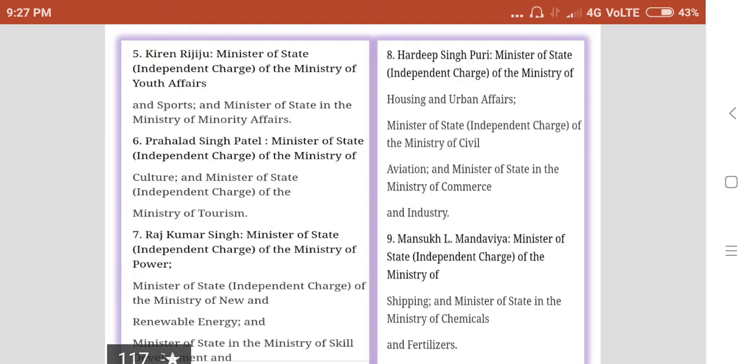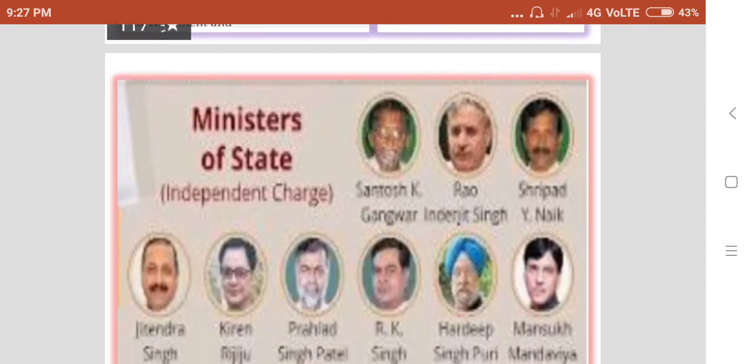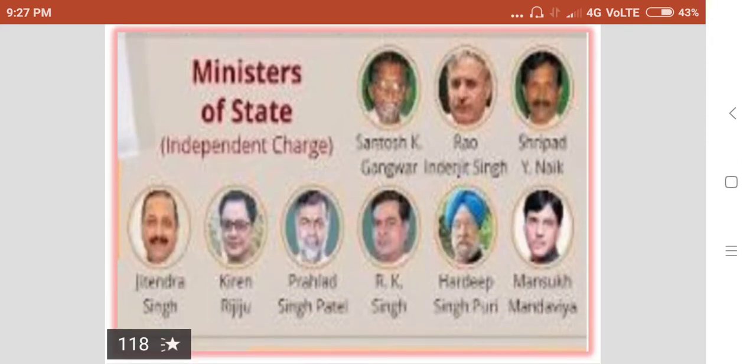Mansukh Mandaviya, Minister of State of the Ministry of Shipping, and Minister of State in the Ministry of Chemicals and Fertilizers. So these are the ministers of state who have independent charge.